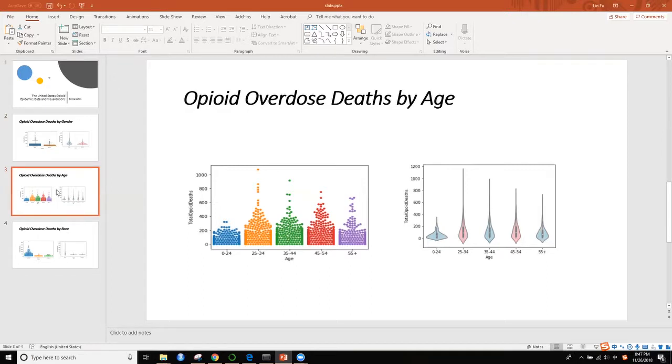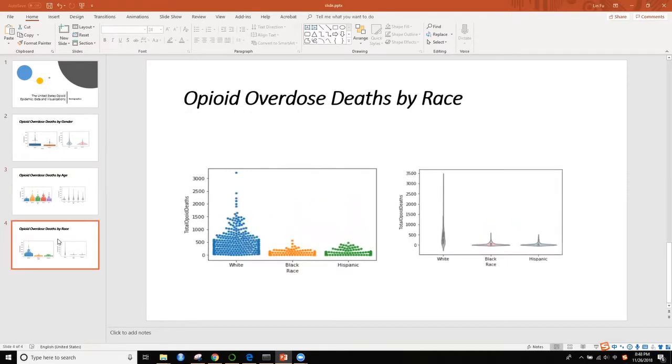Most overdose deaths happened in people aged 25 to 34, and this age group represents the largest percentage of the deaths, which is 24.3%. And the second largest percentage of deaths is in the 35 to 44 age group, which is 21.9%.